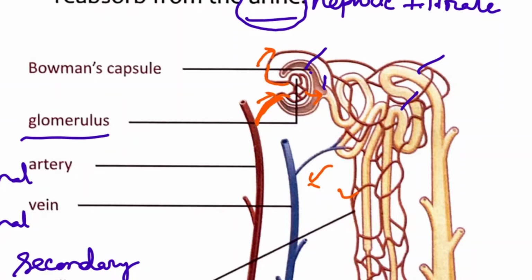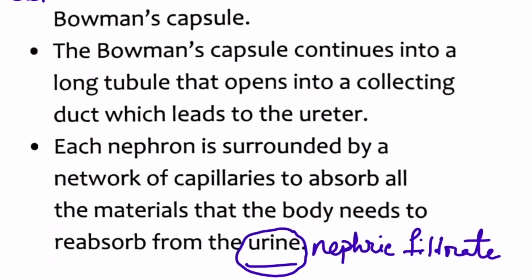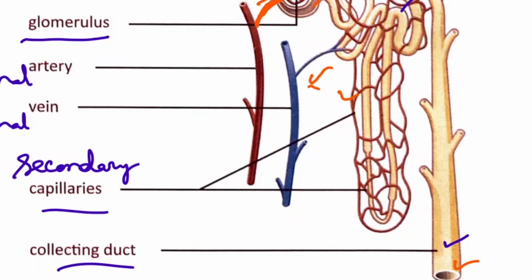Now look at this diagram. See, this is the collecting duct. And the collecting ducts open in the renal pelvis. So all the collecting ducts open in the renal pelvis and from the renal pelvis urine now passes down through the ureter and from the ureter urine is collected in the urinary bladder.